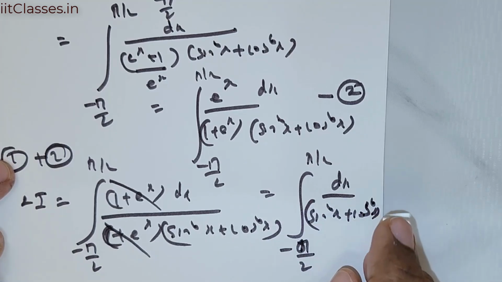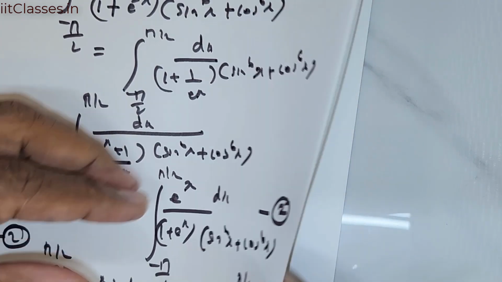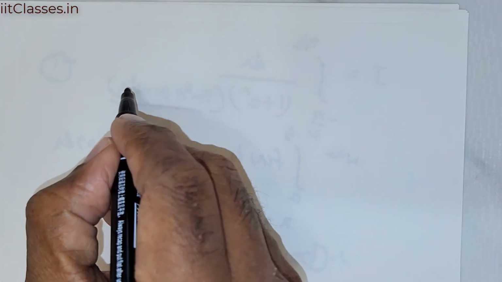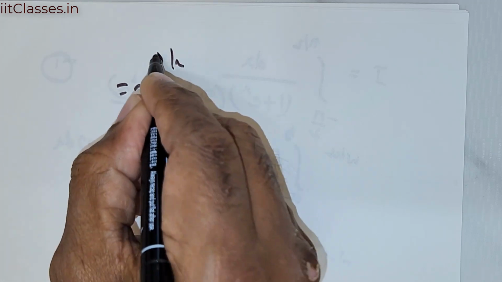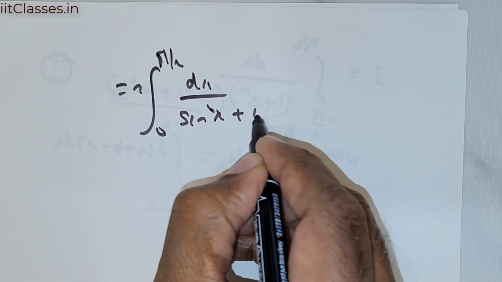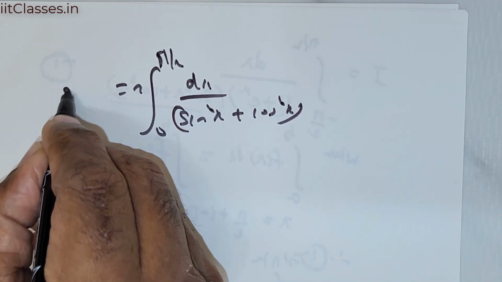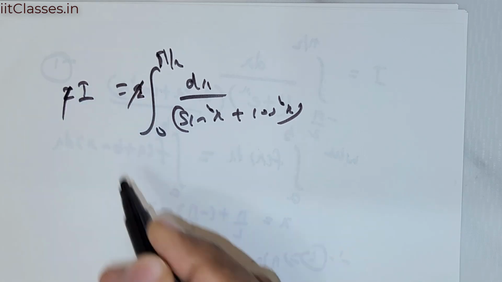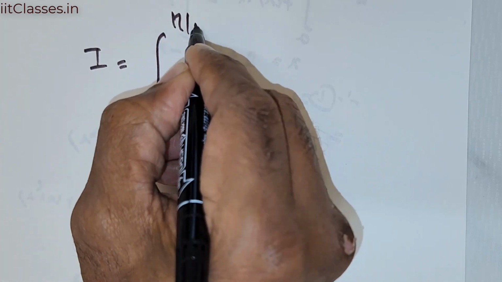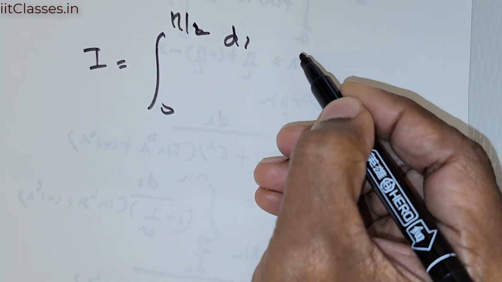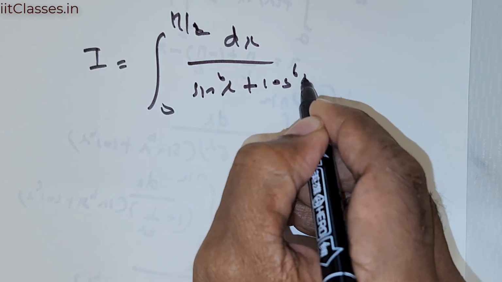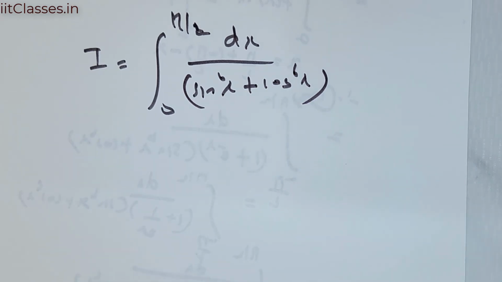Now what I can do is, because the degree is 6, it's an even form, I can rewrite this as 2 times integral from 0 to pi over 2 of dx divided by sine raised to the power of 6x plus cos raised to the power of 6x. On the left you have 2 times I. So 2 gets cancelled and you have now I is equal to integral from 0 to pi over 2 of dx over sine raised to the power of 6x plus cos raised to the power of 6x. So we have to integrate this.